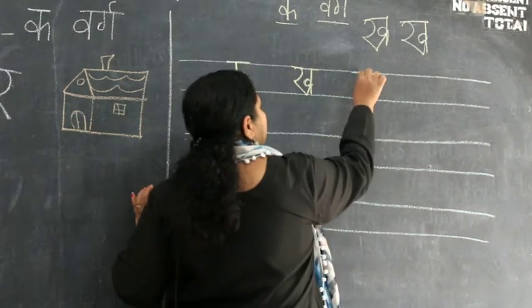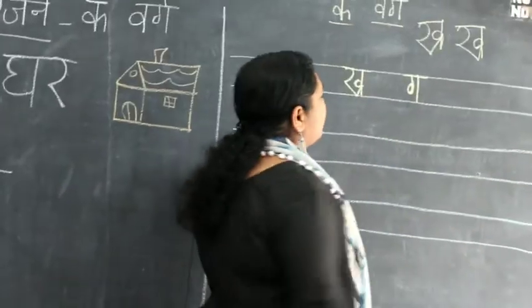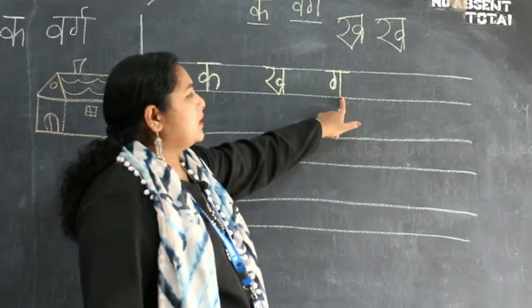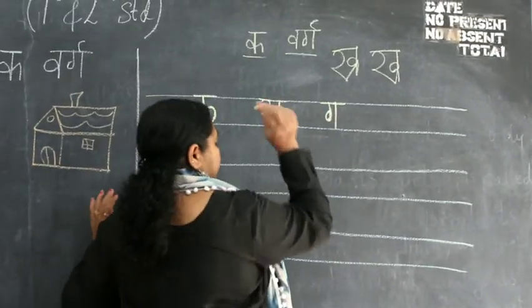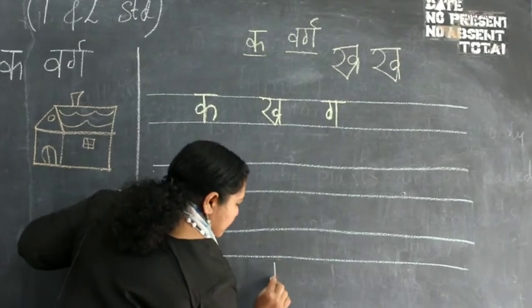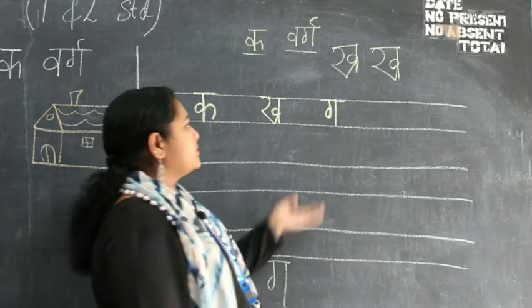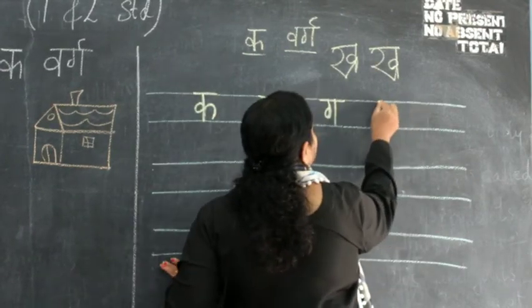It should just be between the lines. Ga will always have a line next to it. It's not any matra, it's ga. A long standing line next to it. That's your ga. Next comes gha.